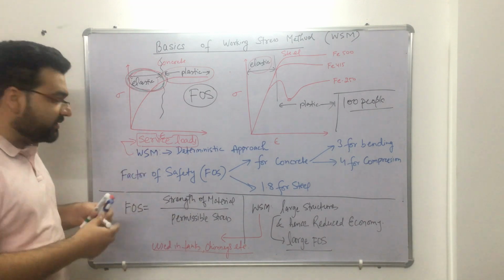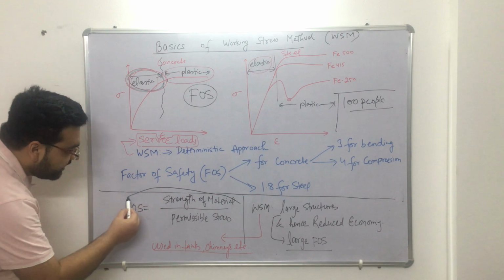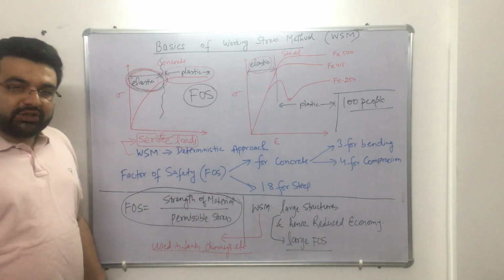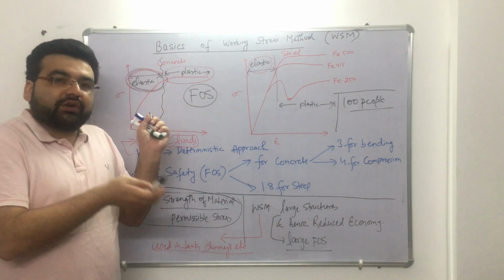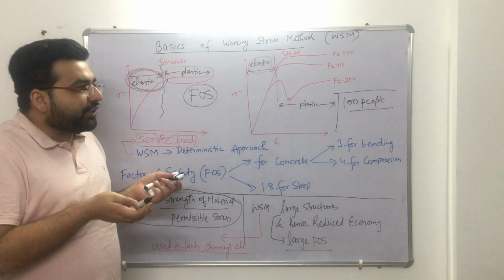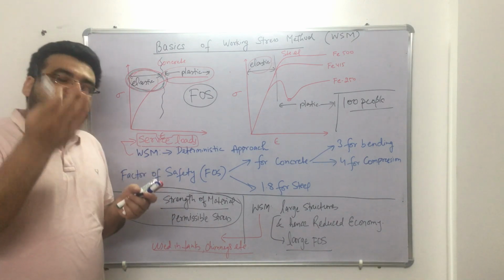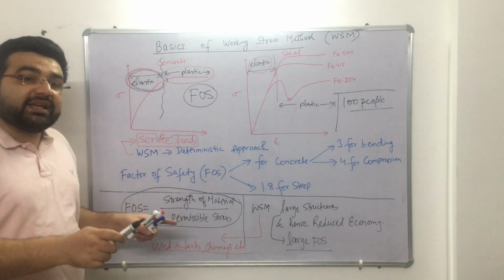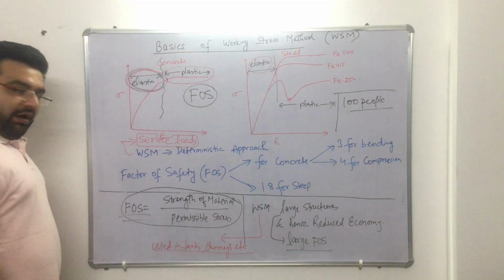So in engineering terms, the factor of safety means the strength of material divided by the permissible stress. Okay, so my strength was 100 kg, right? And the permissible stress which you were giving was 50 kg. So my factor of safety will be 100 divided by 50, which is 2. But if you are giving me more than that, what will happen? My factor of safety will be 0 point something. It means that I will collapse. Okay, so that is basically a factor of safety.